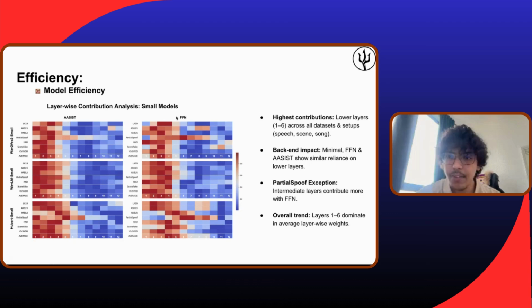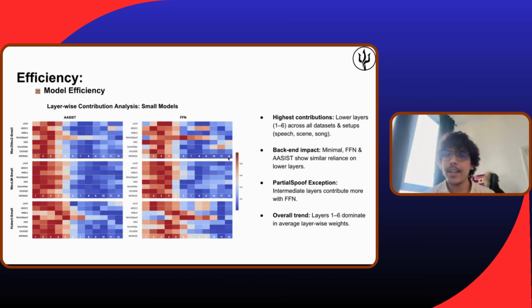And this, Assist and FFN, are two different experts that see the report and decide which one is useful. We can clearly see, across all these SSL models and all these experts, that the huge weight of the report is given to the acoustic ones: the first, second, third, fourth, fifth, maybe sixth as well sometimes. Basically only that. So only 6 reports are sufficient to make the decision. No need for the 10th, 11th, or 12th.